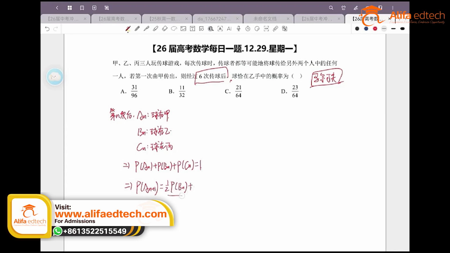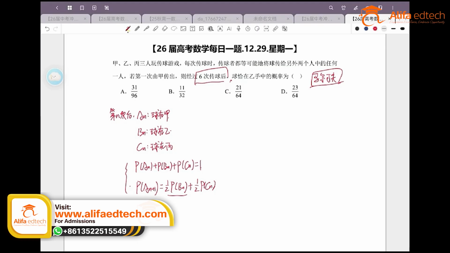Right? Also, if on the nth round the ball is in player C's hand, then similarly there's also a 1/2 chance it gets passed to player A. So in this way we can write the following equation: P(A_(n+1)) equals 1/2 times P(B_n) plus 1/2 times P(C_n). Okay, these are the 2 equations we get. With these 2 equations, we can transform them because we can clearly see that there is a definite quantitative relationship between P(A_n), P(B_n), and P(C_n). P(A_n) equals what? 1 minus P(B_n) minus P(C_n), right?